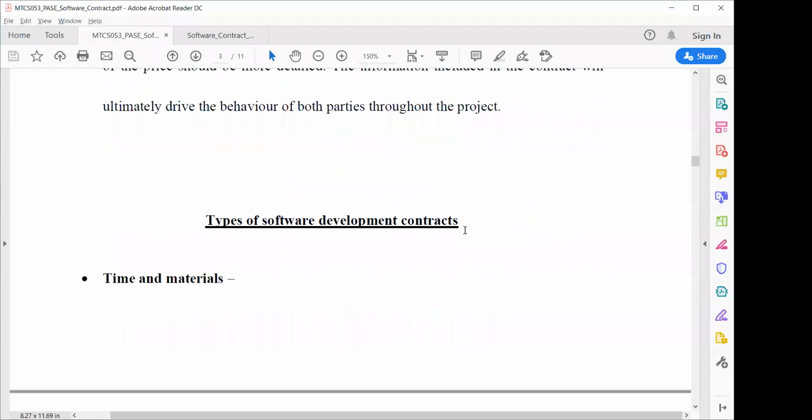So now, types of software development contract. There are different types of software development contracts, based on various measurements. For example, sometimes software is developed for enterprises, sometimes for an online platform, sometimes for individuals, and sometimes as a product. All these have different types of priority, different scenarios, and so on.